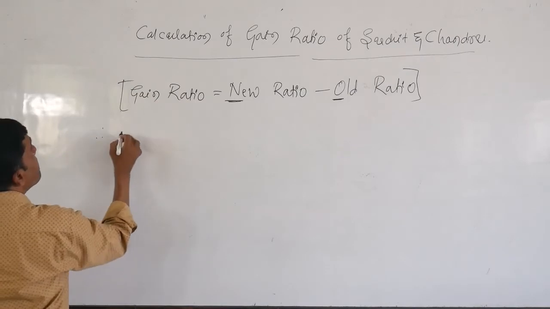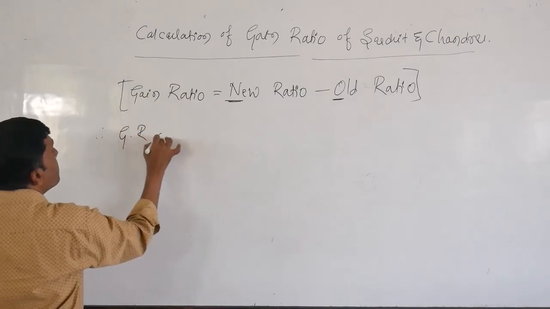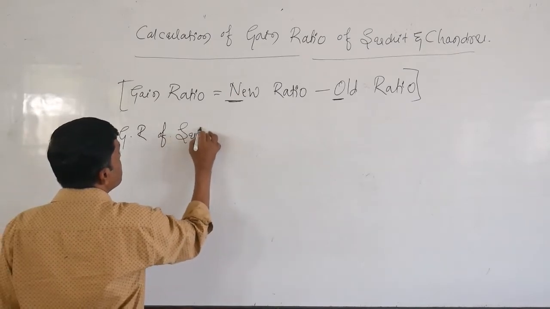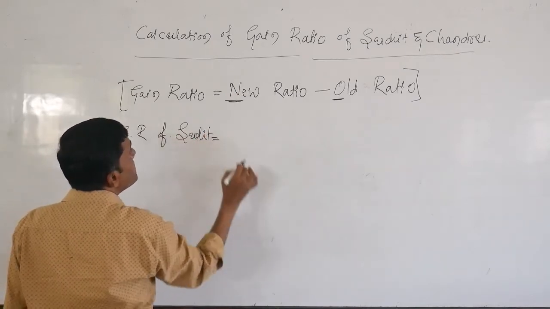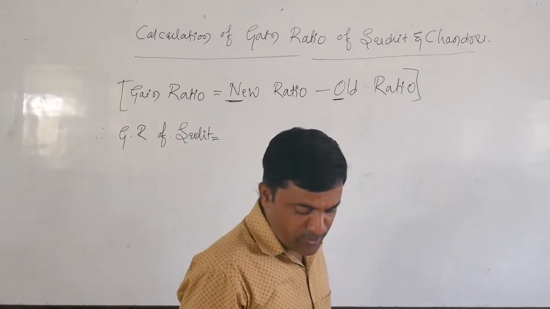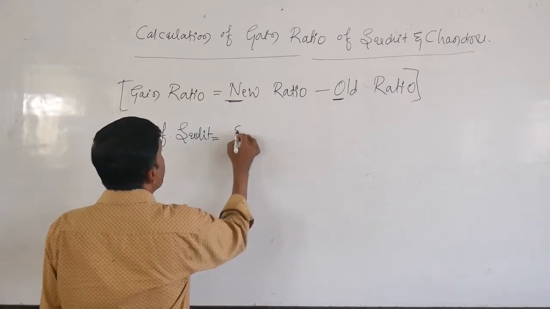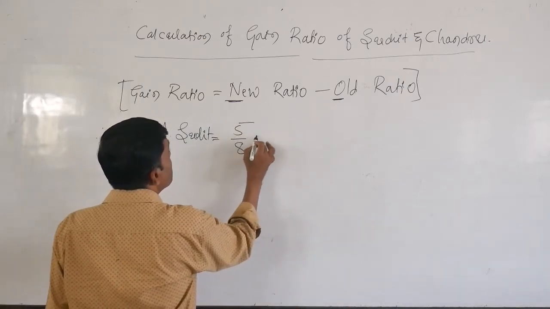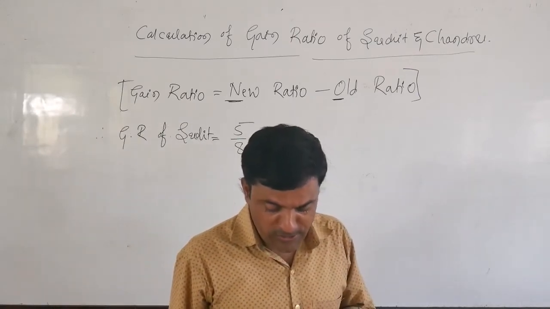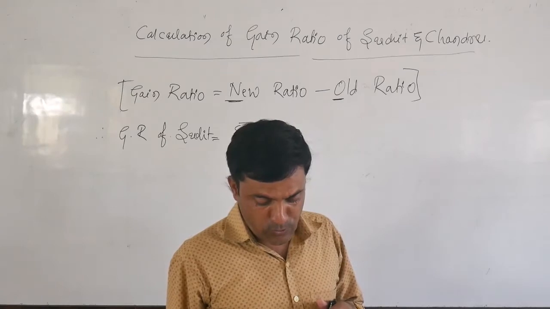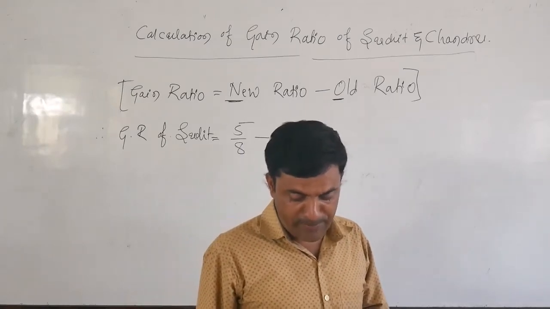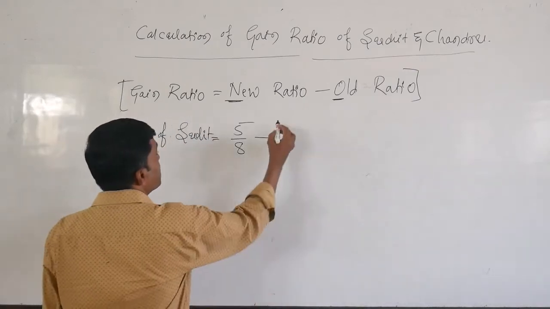So dear students, gain ratio of the first partner Suchit is equal to his new ratio. Look here: 5:3 means 5 by 8, minus his old ratio. The old ratio was 4:3:2, which means 4 plus 3 is 7, plus 2 is 9. So Suchit's old ratio is 3 by 9.